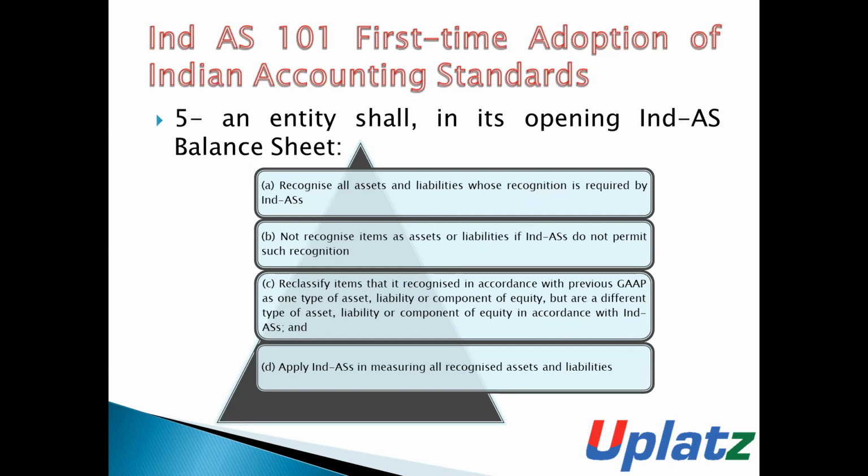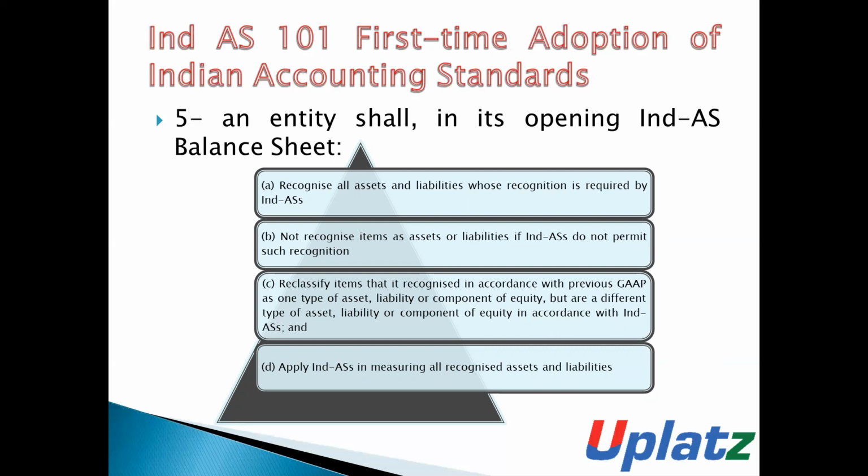In its opening Ind AS balance sheet, the entity shall, number 1, recognize all the assets and all the liabilities whose recognition is required by Ind AS.